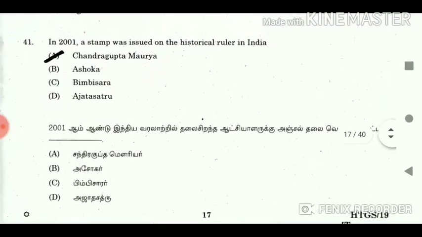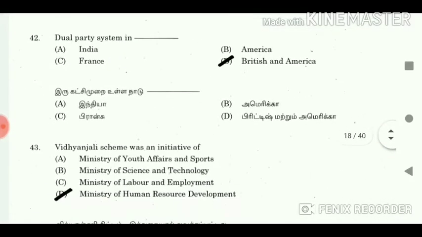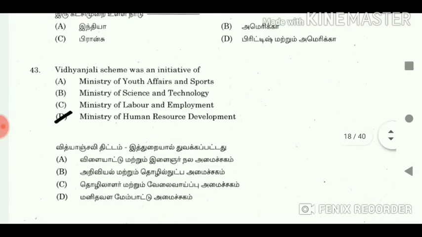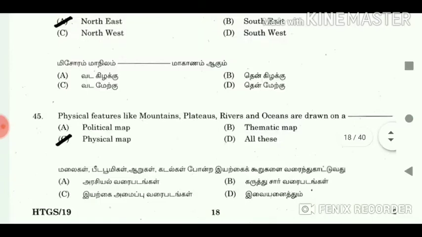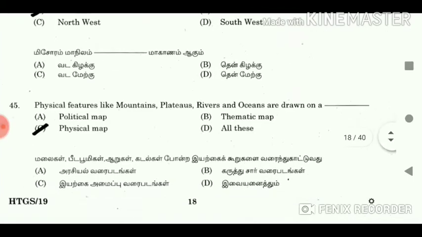41. In 2001, a stamp was issued on the historical ruler in India. Answer: Chandragupta Maurya. 42. Dual party system in dash. Answer: Britain and America. 43. Vidyanjali scheme was an initiative of the Ministry of Human Resource Development. 44. Mizoram state is in the northeast. 45. Physical features like mountains, plateaus, rivers and oceans are drawn on a physical map.